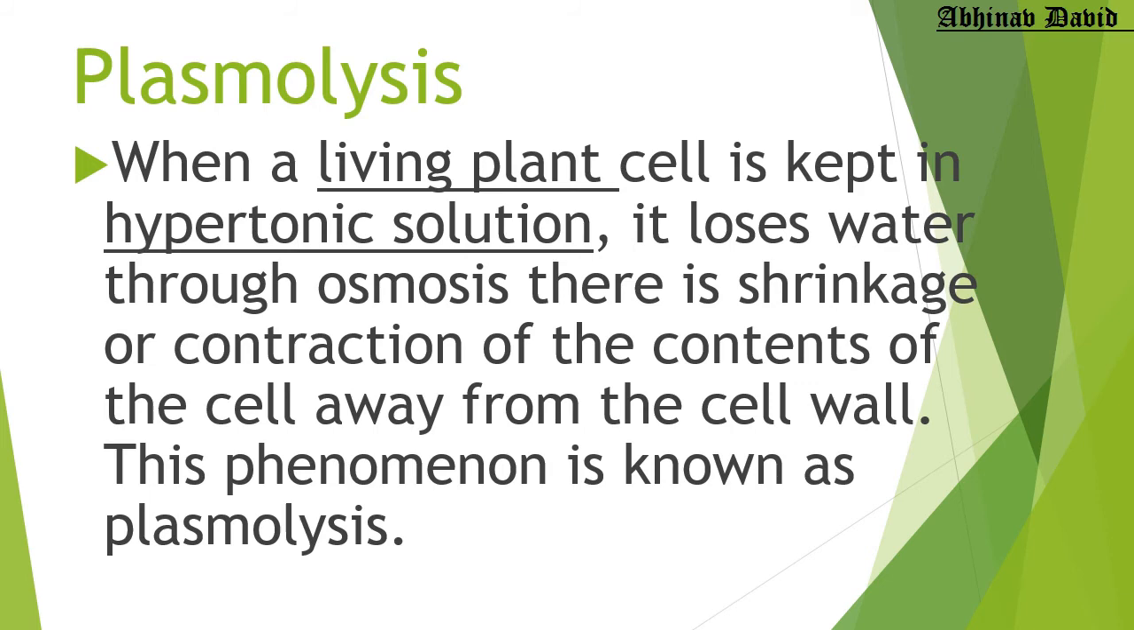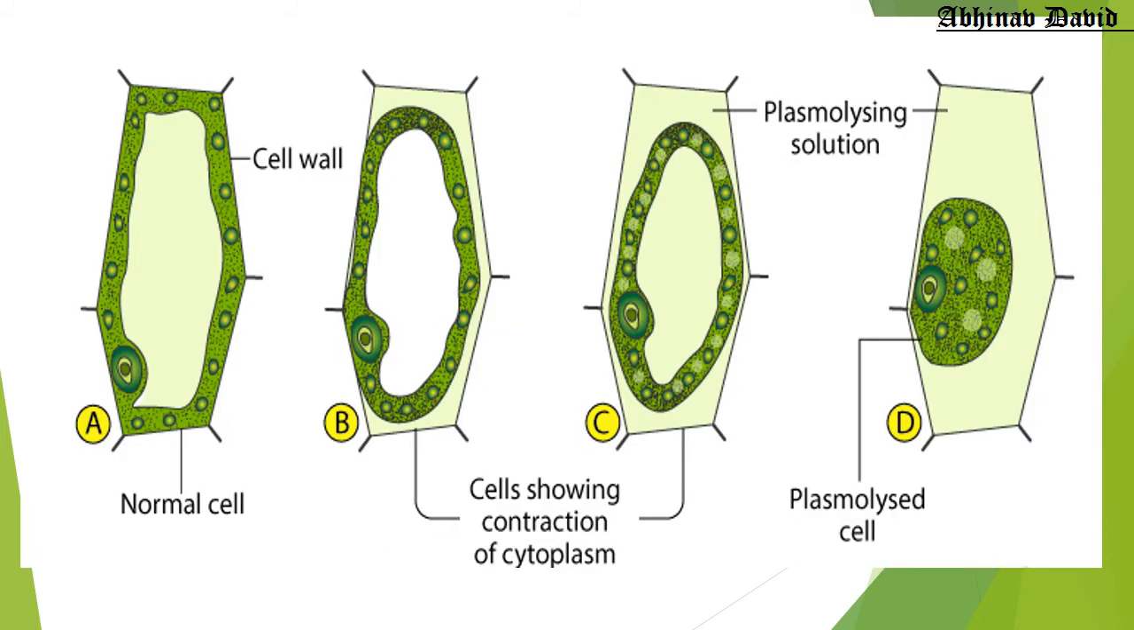Let us try to understand it with the help of a diagram. So you can see in figure A, this is a normal cell. Now, when we put this cell A in a hypertonic solution, what will happen? The hypertonic solution has less water and the cytoplasm has more water. So the water will move out of the cytoplasm and go into the solution. More water will come out.